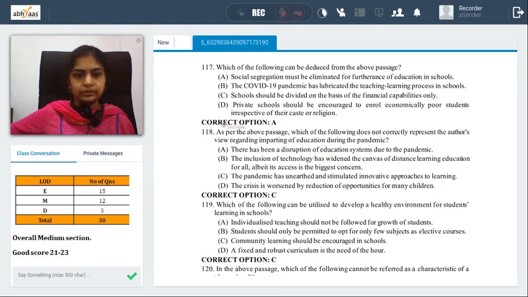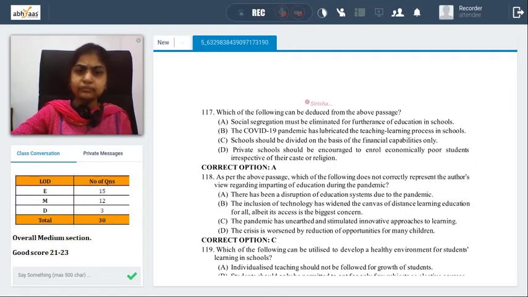to enroll economically poor students irrespective of their caste and religion. If you look at all the options, you will understand which one should be our answer here. Not a very easy one, not a very difficult one. You can carefully read the options and eliminate your answers. A is a given answer for us here, and that seems to be fine too. Right? That seems to be fine here.